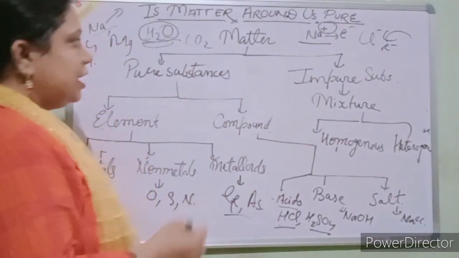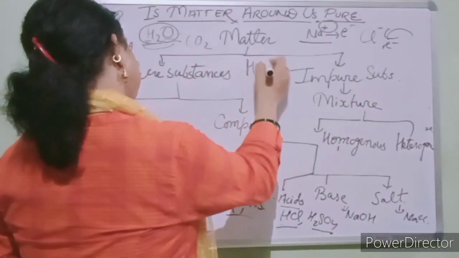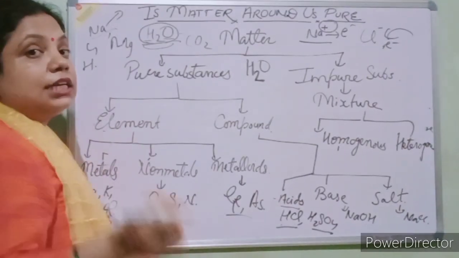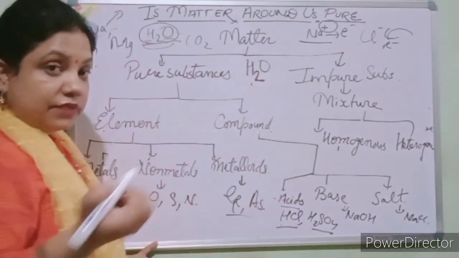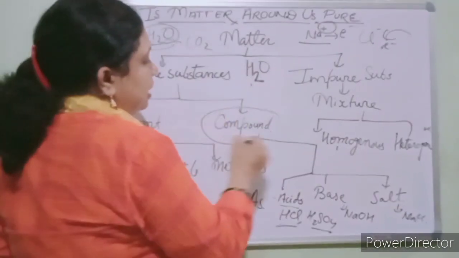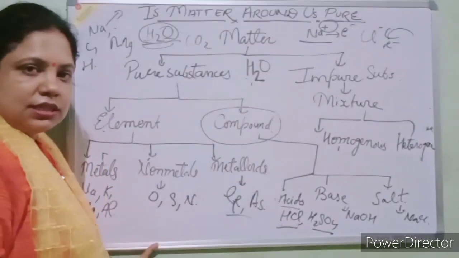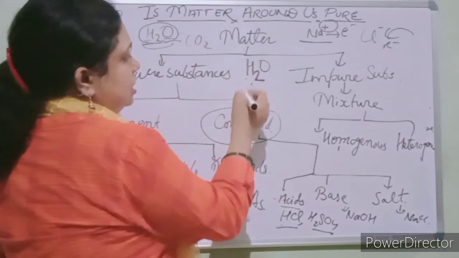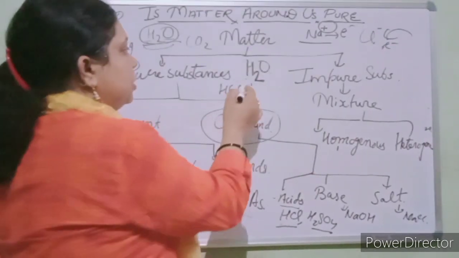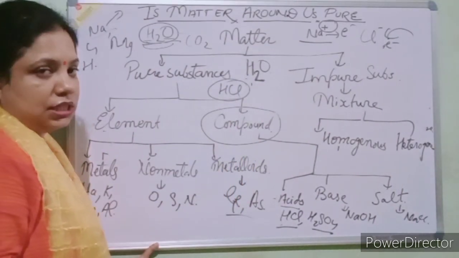Suppose students, if I am asking the question, H2O, is it a pure substance or impure? We will see it is a pure substance. Why? Because it is a compound and it is formed by the fixed composition of hydrogen and oxygen. Okay. If I say HCl, it is also a pure substance because it is formed by the fixed composition of hydrogen and chlorine. Clear?